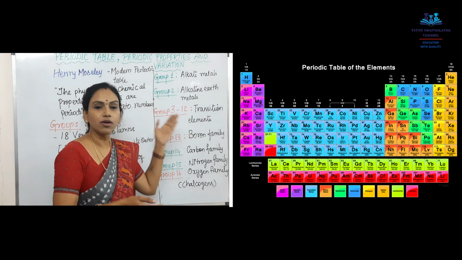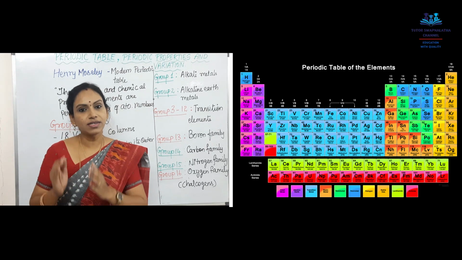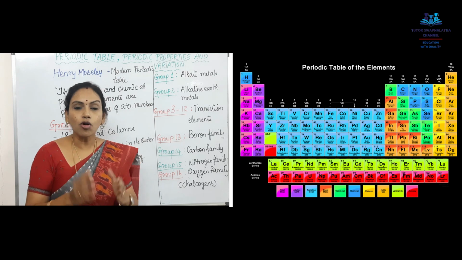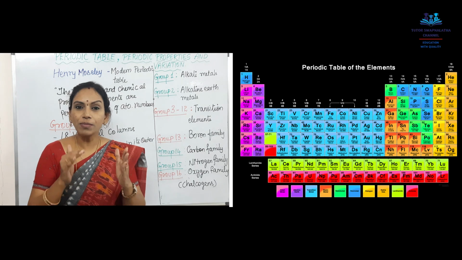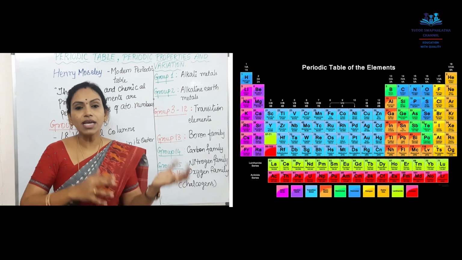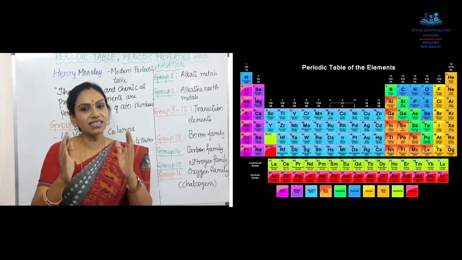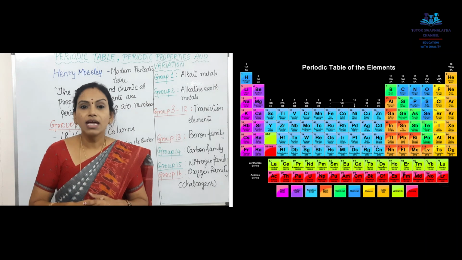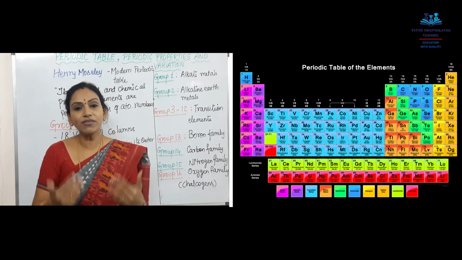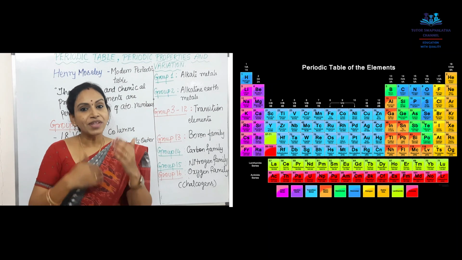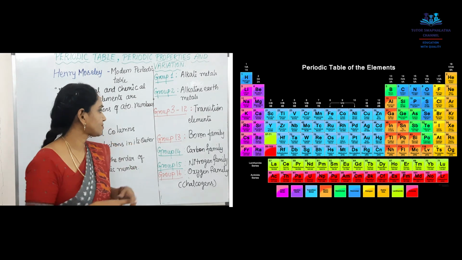Group 3 to 12, that is groups 3, 4, 5, 6, 7, 8, 9, 10, 11 and 12, are called transition elements. What do you mean by transition? They transfer their electrons according to the reaction. They don't have permanently stable electrons in the outermost shell. According to the need of the reaction, according to the bond formation, they transfer the outermost electrons. That is why they are called transition elements.